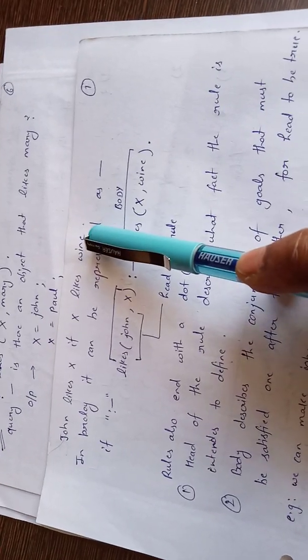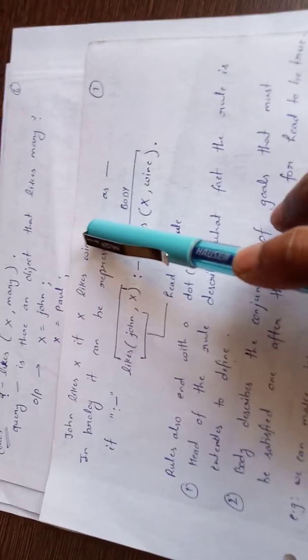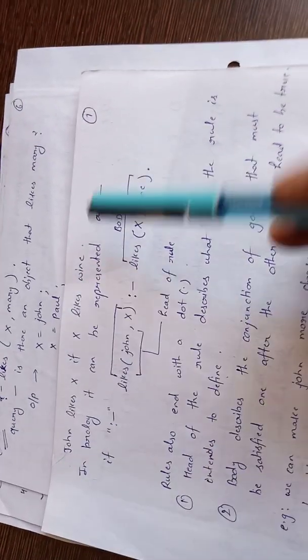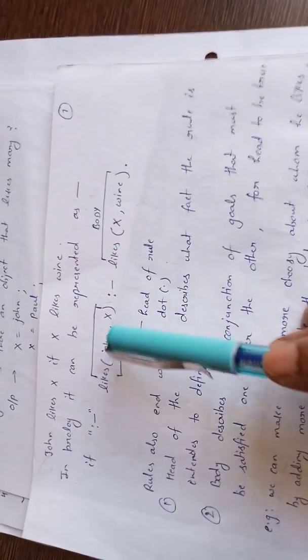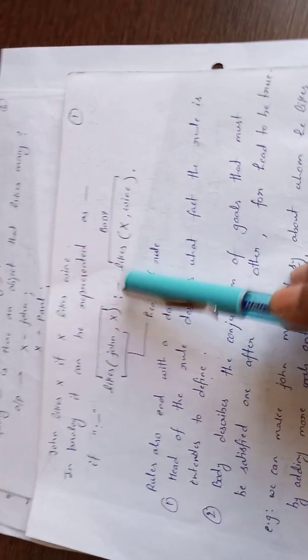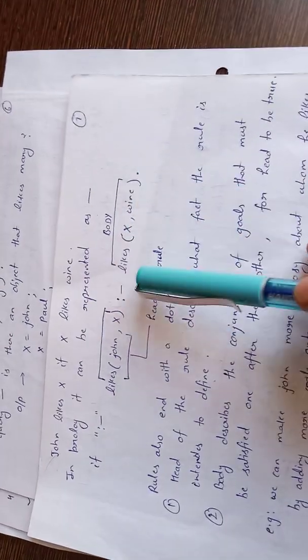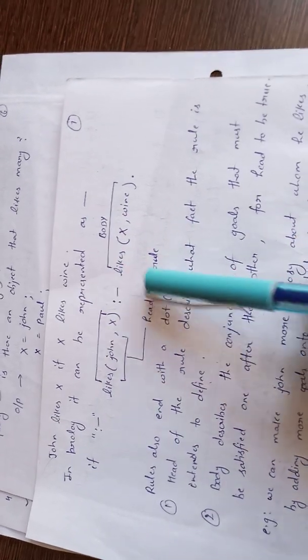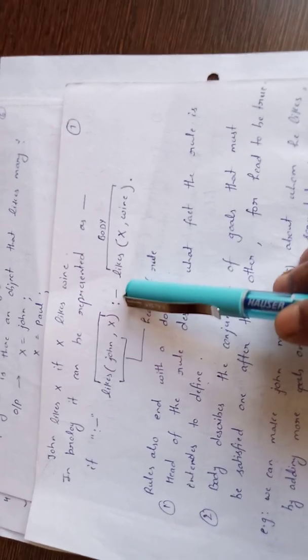If we write predicate logic, then first we represent this, that will imply this. But in Prolog, it can be represented as John likes X if X likes Y. Means if is represented with the help of this operator, colon and then hyphen. This is the symbol for the if condition.